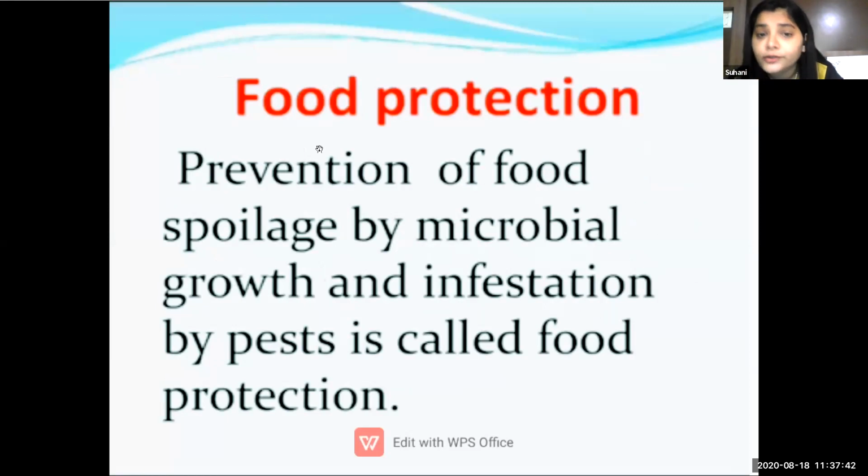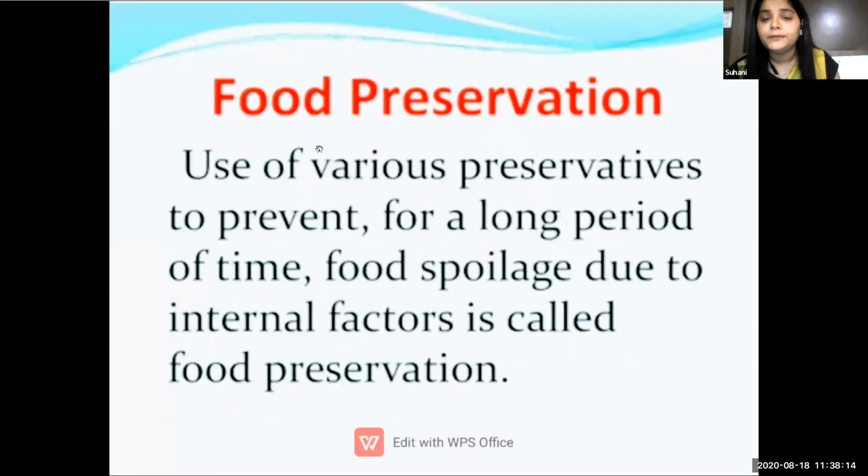So what is food protection? To prevent food from getting spoiled, we have to protect our food. So how can we protect our food? We have to protect our food from spoilage, from microbial growth, and from getting infected by pests. That is food protection. Don't get confused between food protection and food preservation. The word protection itself says that we have to take care of and prevent. And in food preservation, the word itself says that there are lots of things added to preserve it and keep it for a longer period of time.